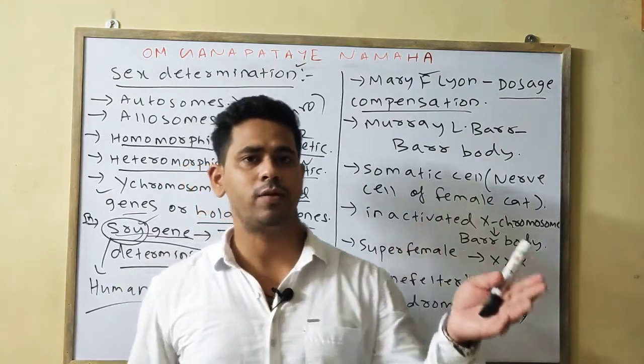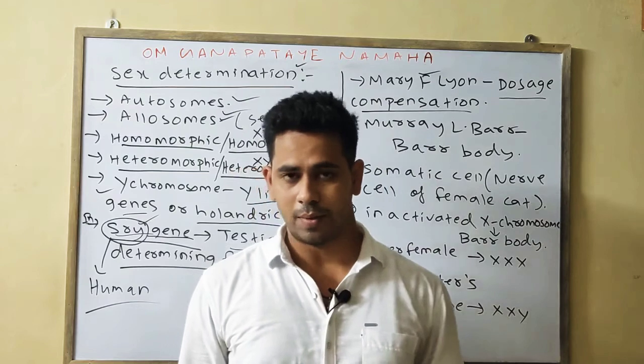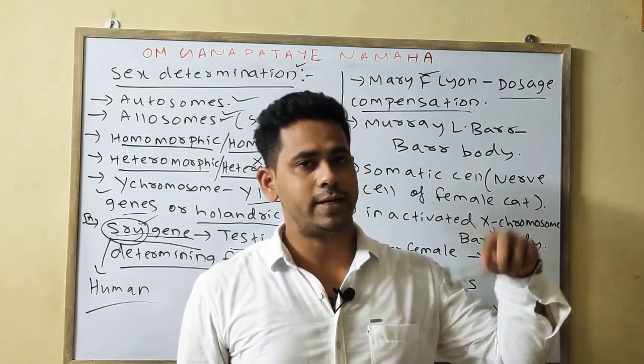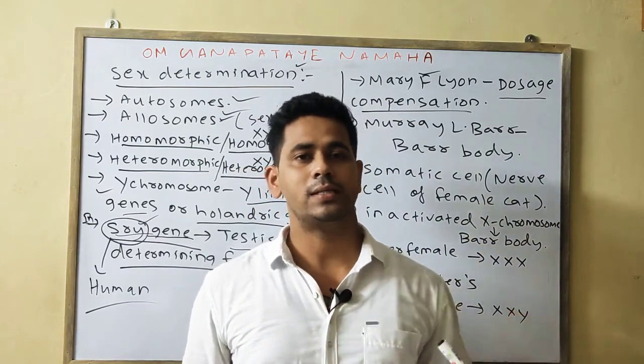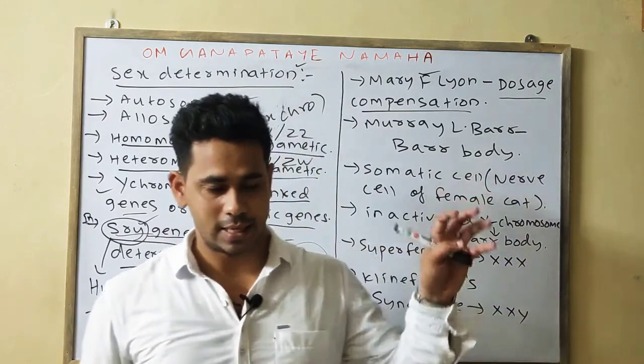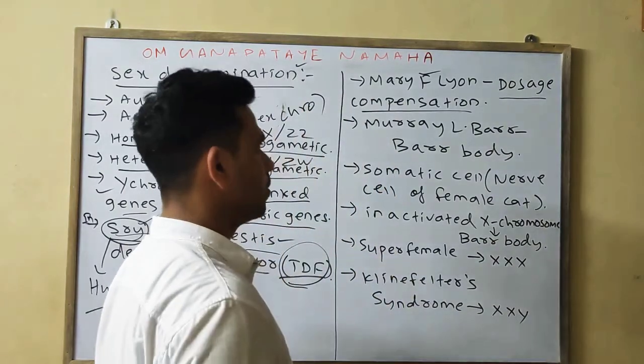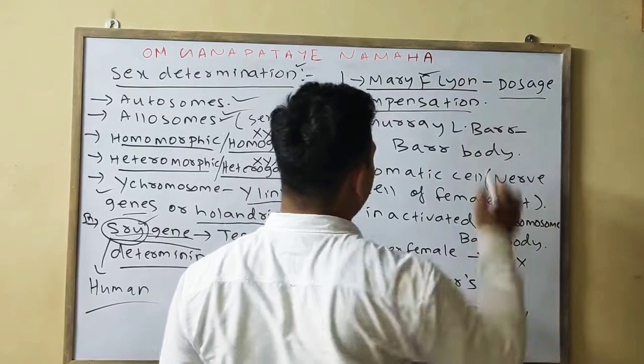In the case of the female there are 2 X chromosomes, but in the case of the male there is only 1 X chromosome, so 1 X chromosome gets inactivated in the female, by which the quantity or the amount of genes becomes similar in the female and the male. That mechanism is nothing but your dosage compensation, which was first given by Mary F. Lyon.